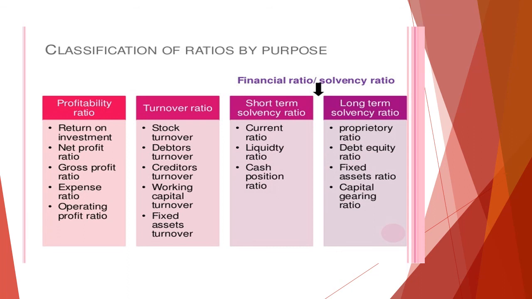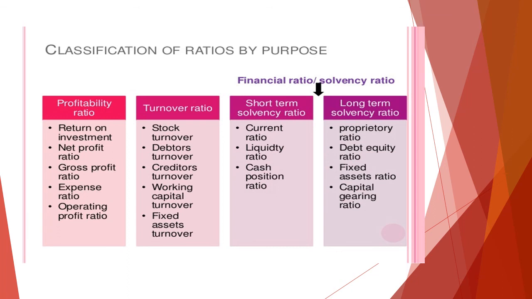Then we have the stock turnover, debtors turnover, and creditors turnover. All these debtors and creditors will be deciding the stock turnover, that is, with respect to how much stock we have, we will be getting the cash, and the payback period or the time for the payment is decided.